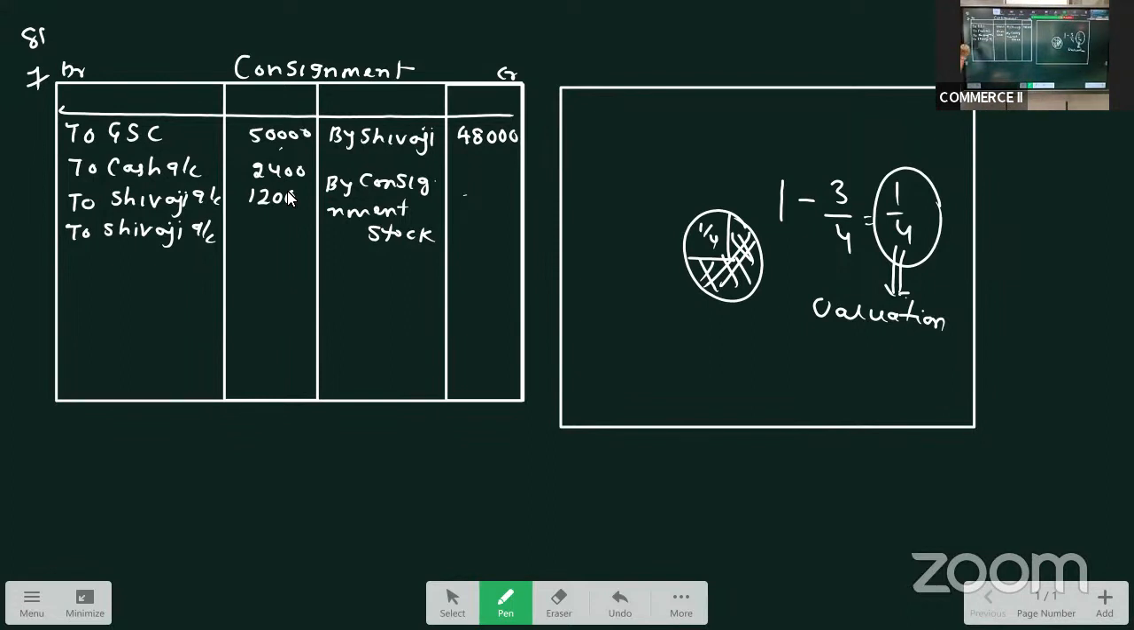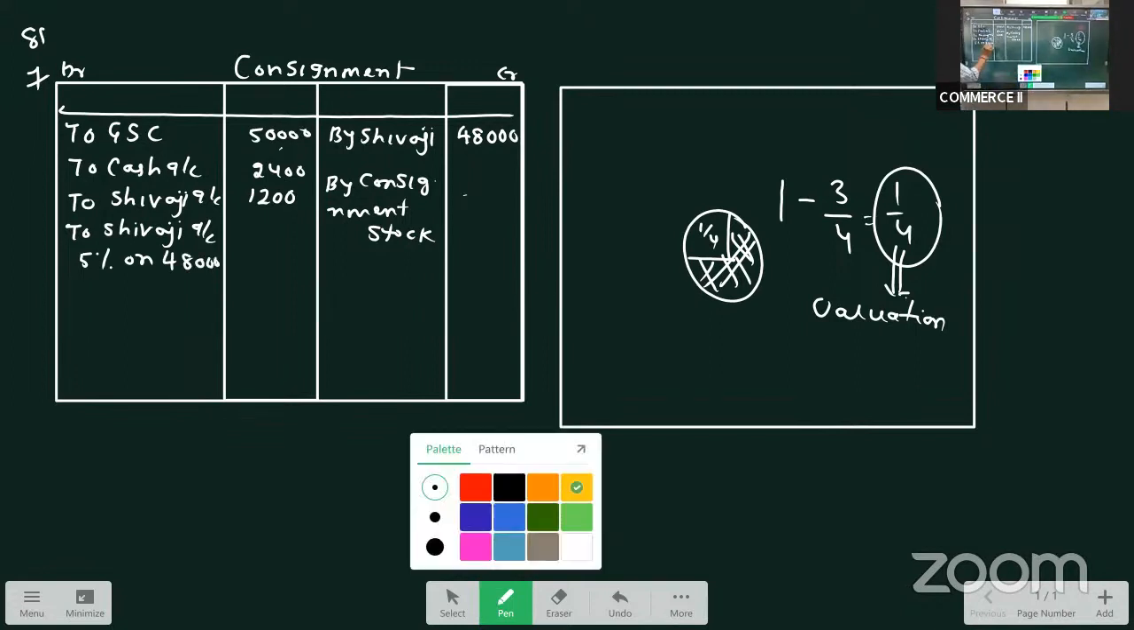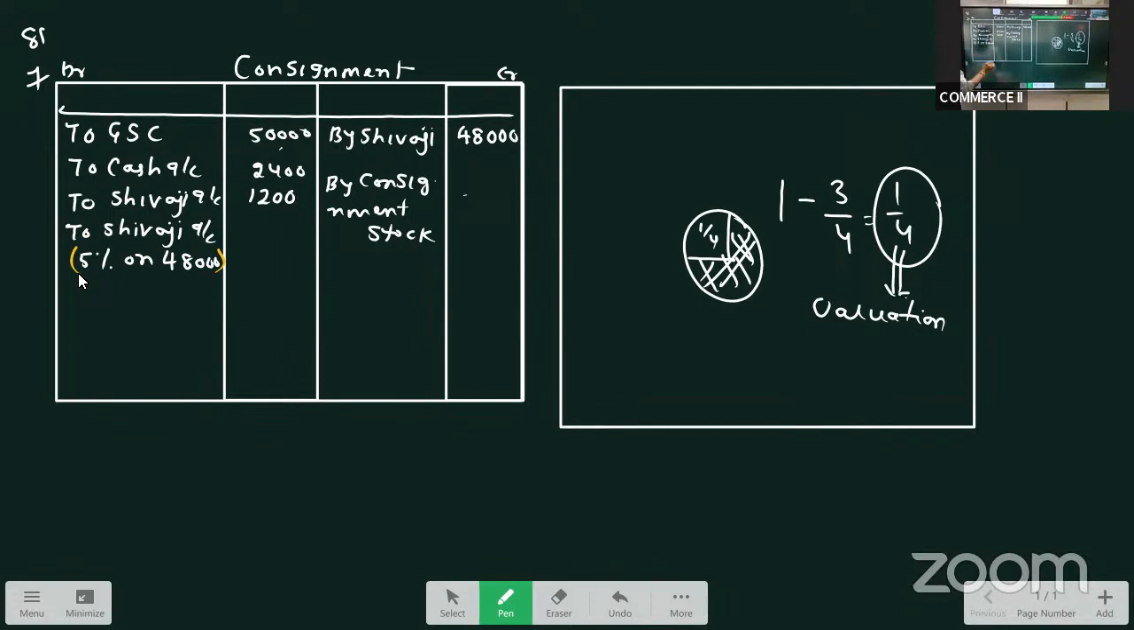Commission, I told you, is always calculated on sale value. Commission is always extended on sale. What is the sale value we have? The total sale value is 48,000. Take 5% of that, that would be 2,400. Now what is left? Now we have to do the valuation of consignment stock or unsold stock. That I'll do here.